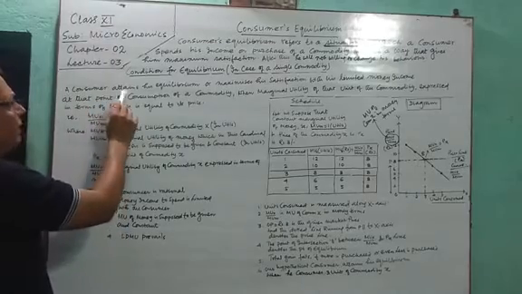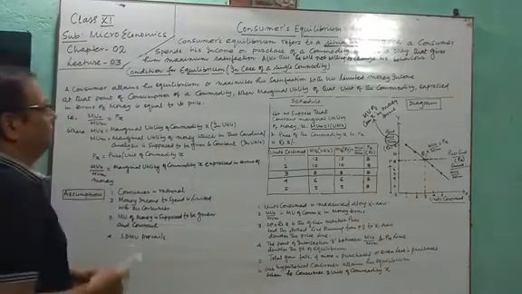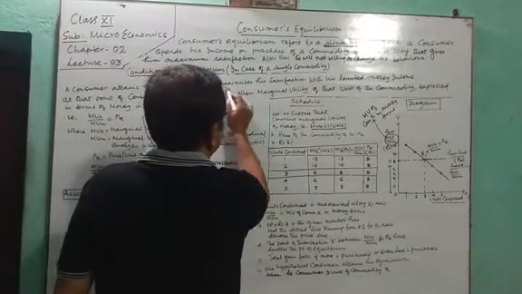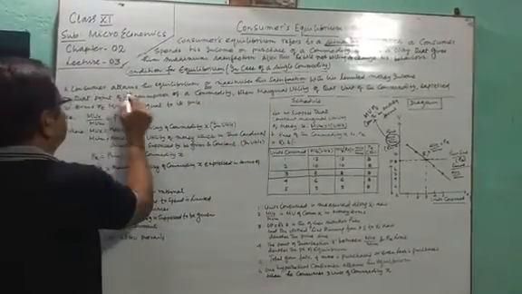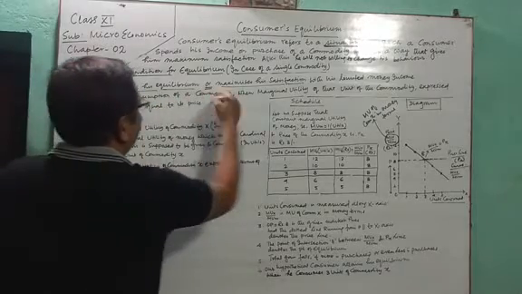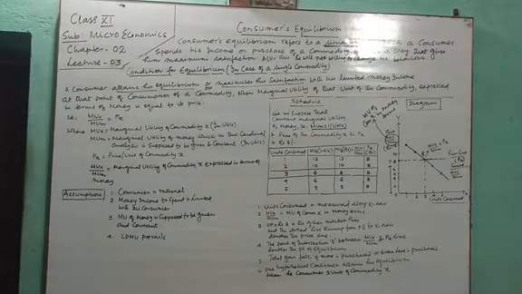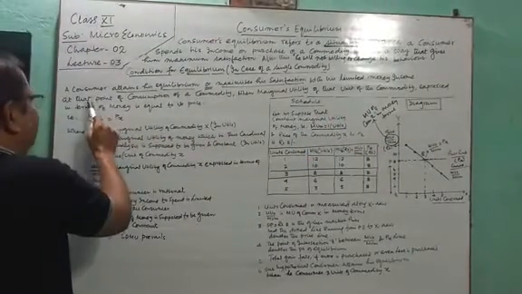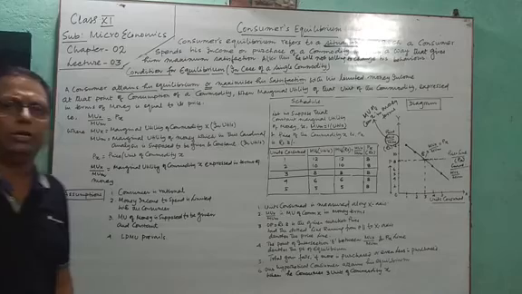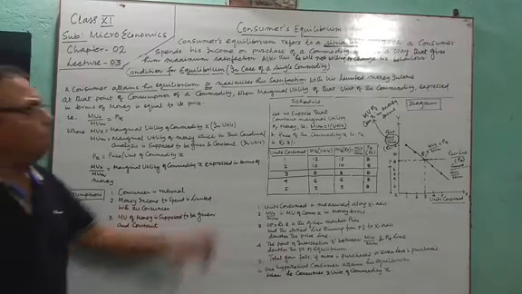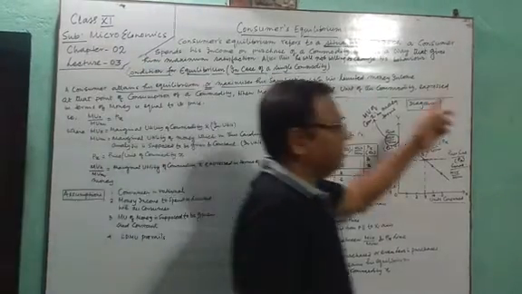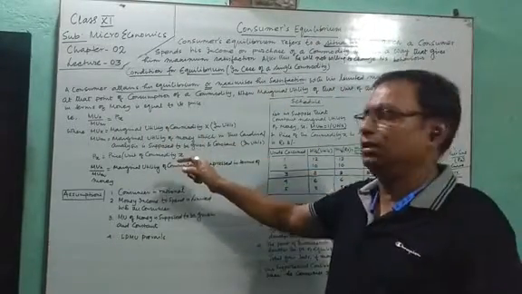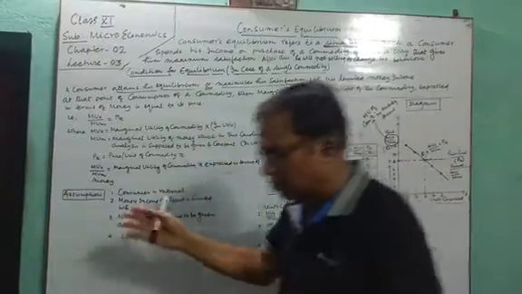A consumer attains his equilibrium, or synonymously maximizes his satisfaction, with his limited money income at that point of consumption of a commodity when the marginal utility of that unit of the commodity expressed in terms of money is equal to its price. Let me explain this concept.